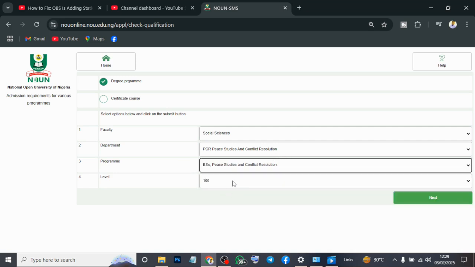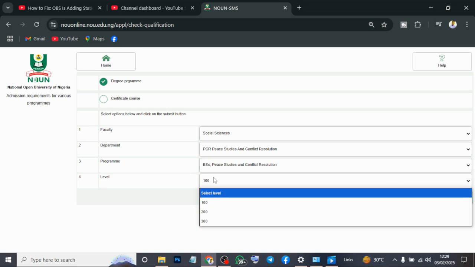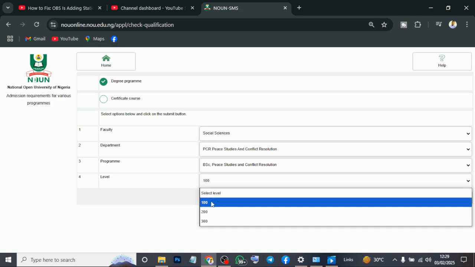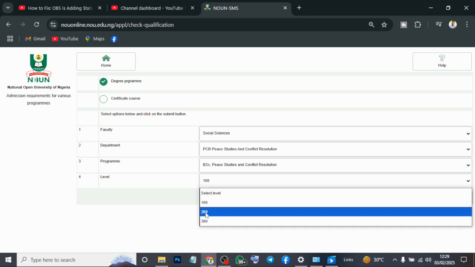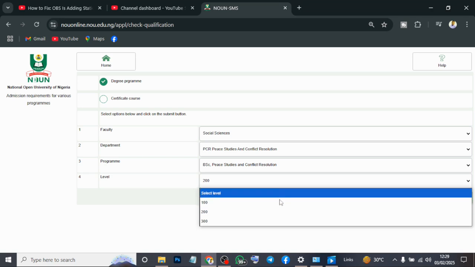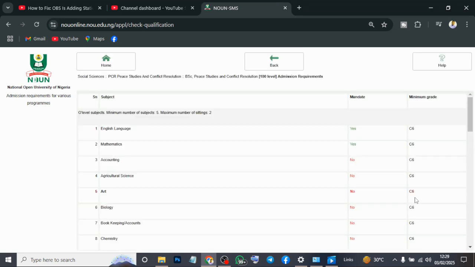So you come and select level. You can pick depending on the level you are, 100 level that you want to join, or 200. You can just say I pick 200 level. No, this way is for 100 level, for people that want to join us. So you just pick 100 level, and when you pick 100 level, you click on next.